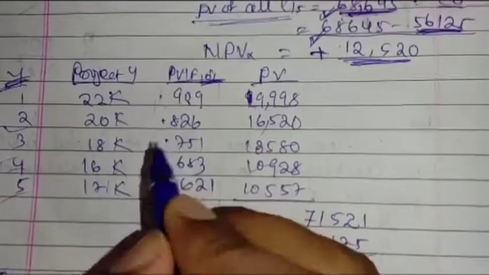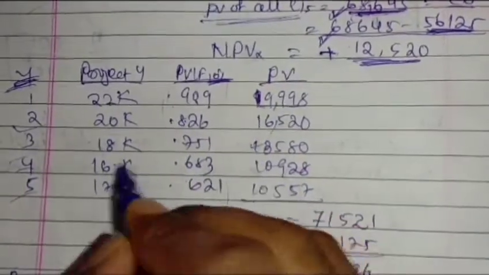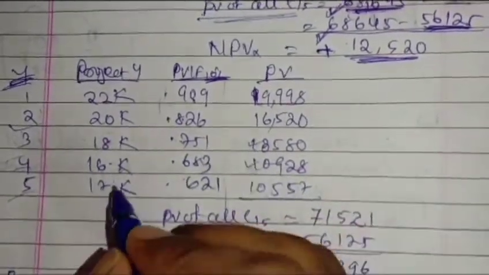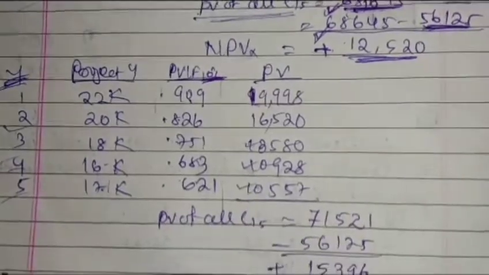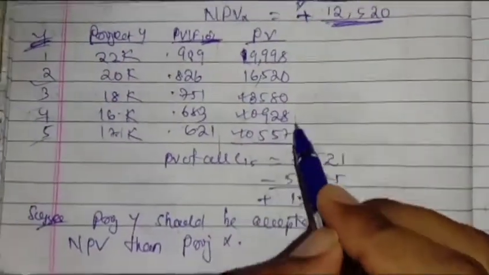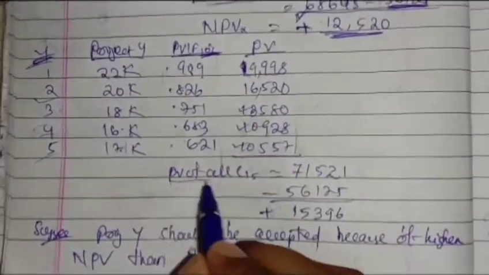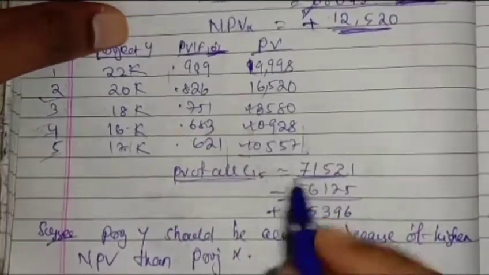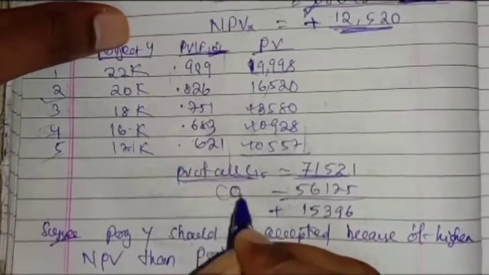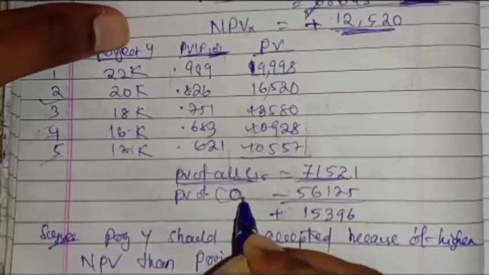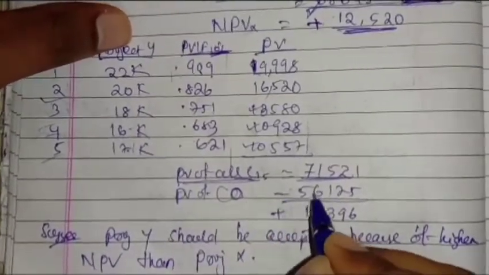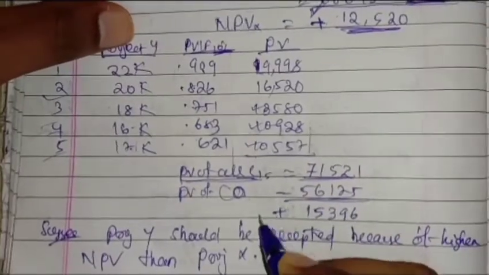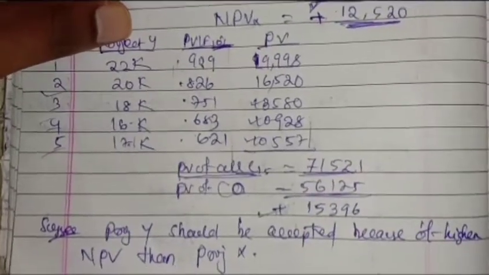If you multiply this with this we will get this, and if you multiply this with this, then we will get this. Then we add up all these 5, so we get the present value of all cash inflow, that is 71,521. This is inflow. Here is the present value of all cash outflows that we invested first, that is 56,125. We are getting here 15,396.